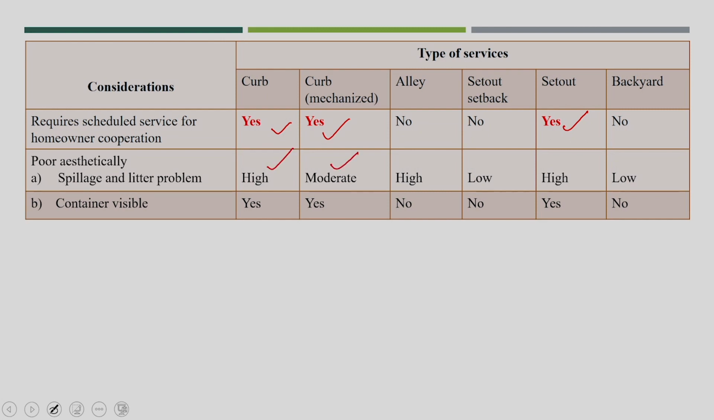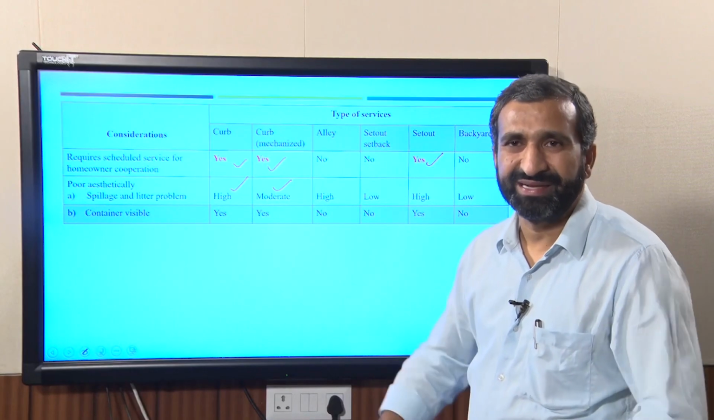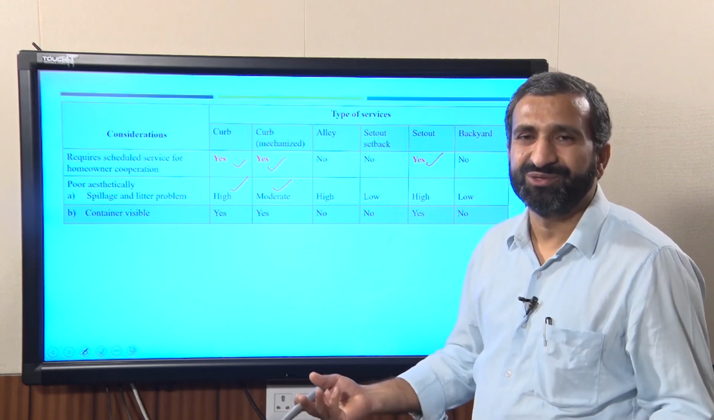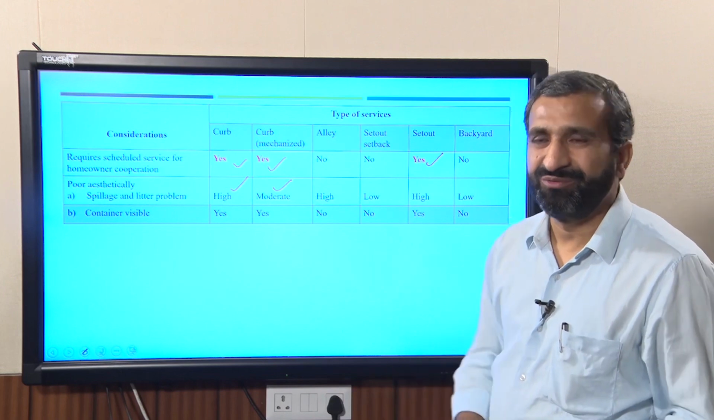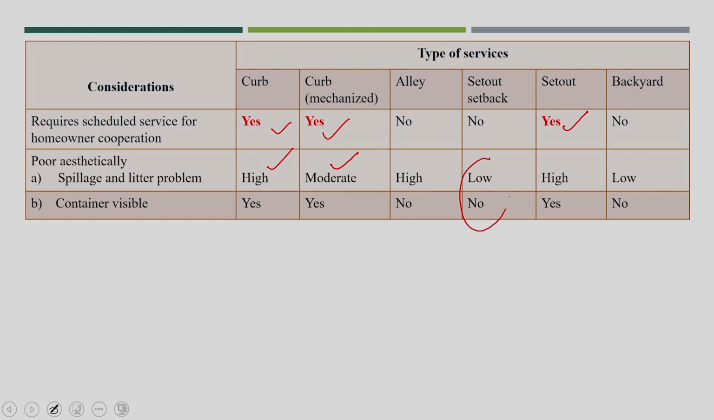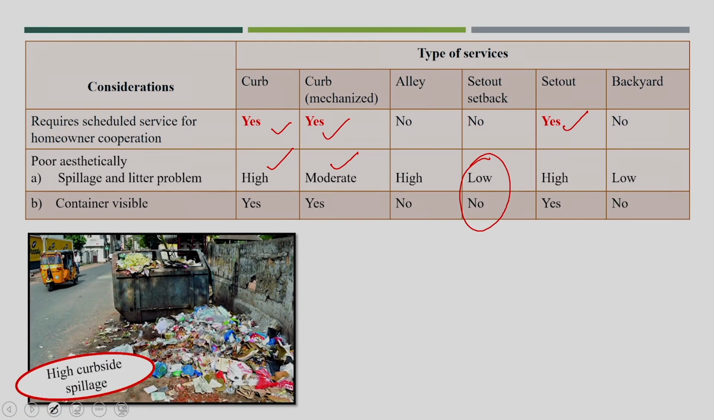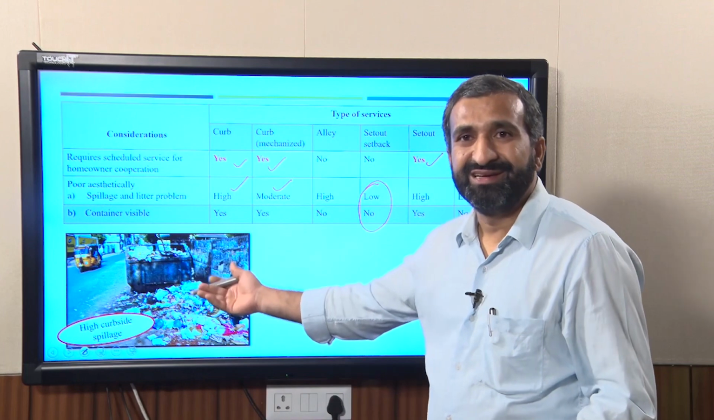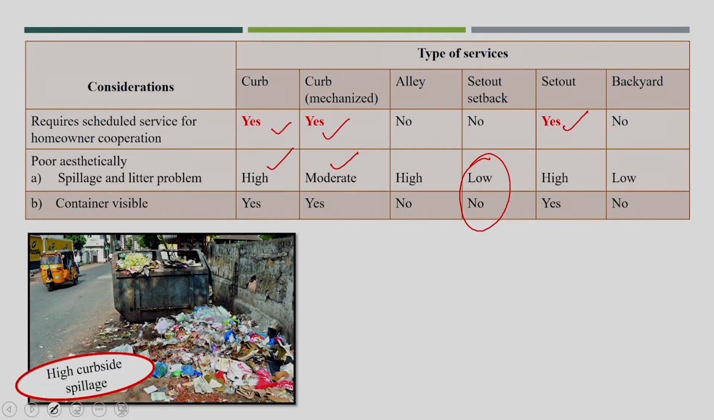Mechanically I said it moderate, because your collection is not manual, it is mechanically collected. So you won't require a lot of manpower, and you will find only 1 or 2 crew members are able to unload the waste from those locations, and especially the setback is very low, containers are not visible in that case. You will see high curbside spillage, because this is entirely the responsibility of the house owners, and you know that nobody wants to go near that location and dispose of the waste into such kind of dustbin.